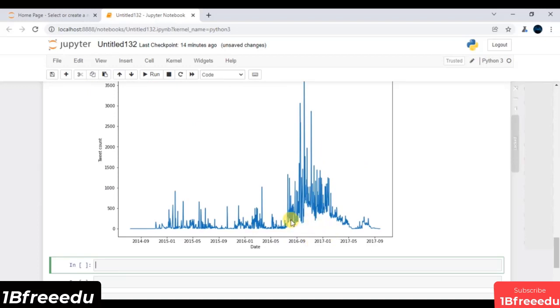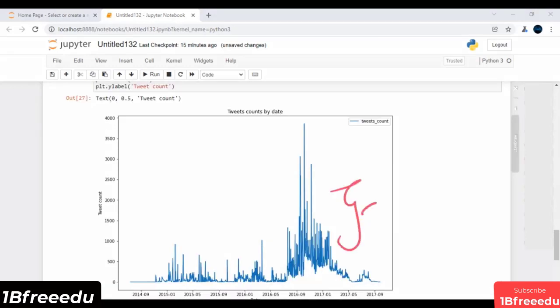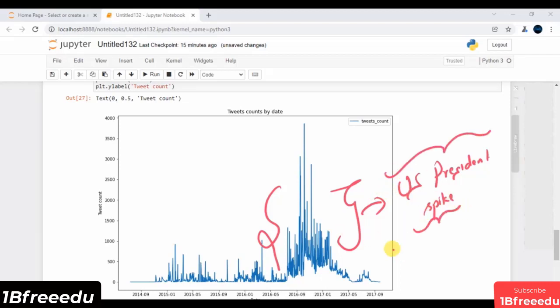Of course, you can see in this interval you are getting a spike in the total tweet counts. So in the next session, we would love to explore what is the reason behind this spike that we are getting over here. We will also analyze whether the spike is due to the US president election or not. This is one of the major reasons behind this spike. First and foremost, we will understand why we are getting this spike. Then we will also touch upon whether this spike is all on account of this US president election or not. This is our next problem statement that we have to deal with.